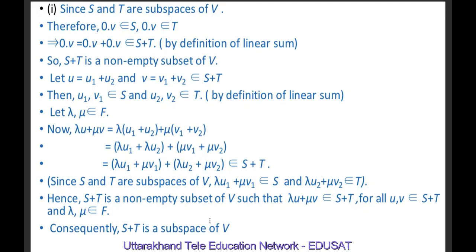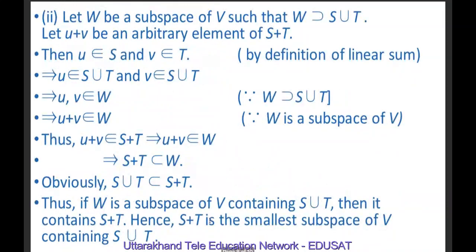This belongs to S plus T. Because S is a subspace of V, therefore lambda u1 plus mu v1 belongs to S. And because T is a subspace of V, therefore lambda u2 plus mu v2 belongs to T. Hence, S plus T is a non-empty subset of V such that lambda u plus mu v belongs to S plus T for all u, v belonging to S plus T and lambda, mu belonging to F. Consequently, S plus T is a subspace of V.